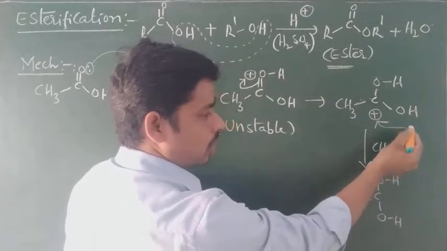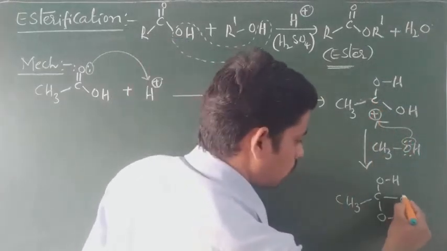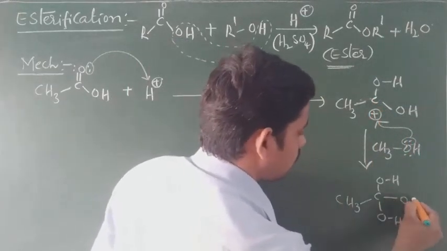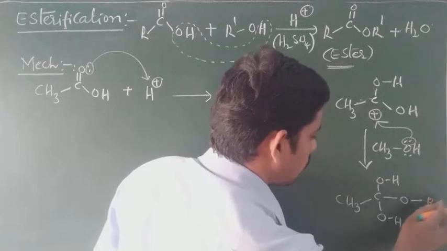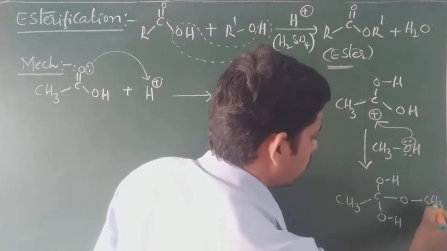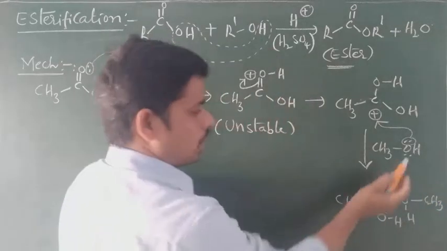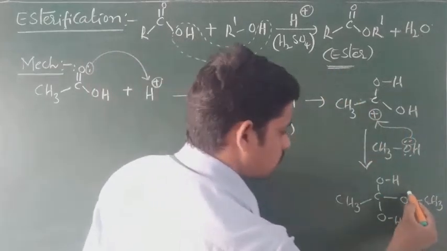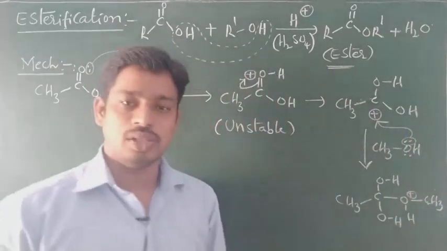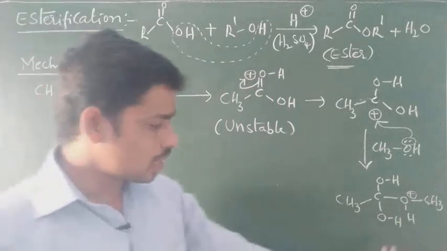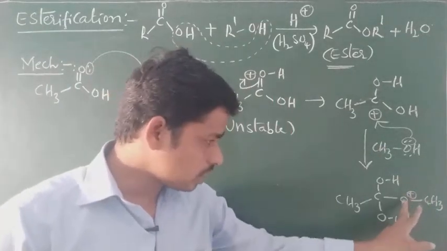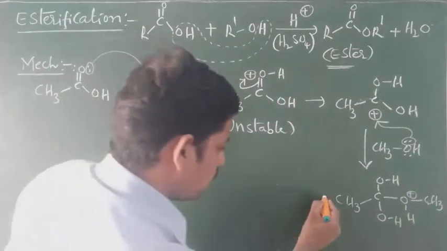A bond is formed between oxygen and carbon, so O, and this is carbon, and here R, that is CH3 I have taken, and here H. Oxygen donated electrons, that's why oxygen gets positive charge. This is also unstable because oxygen has a positive charge.